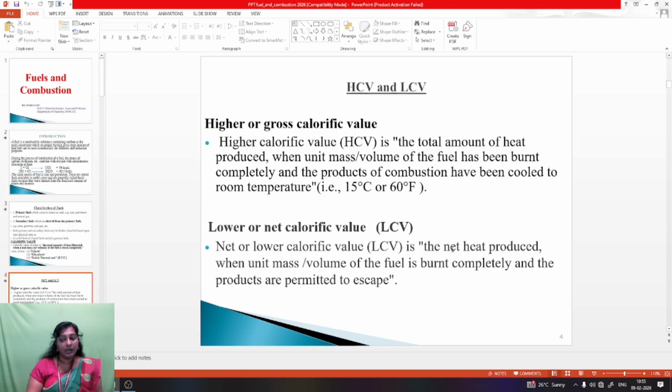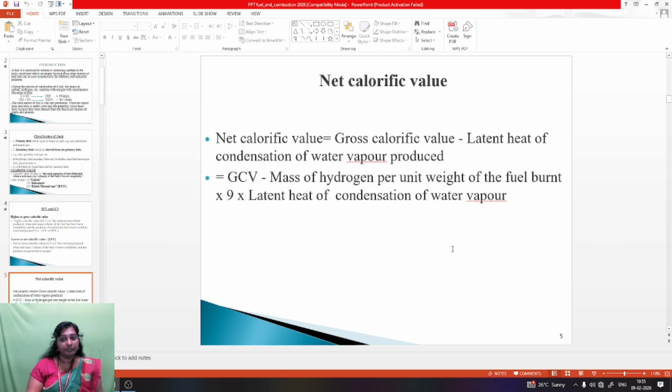Then lower or net calorific value. Net or lower calorific value is the net heat produced when a unit mass or volume of the fuel is burned completely and the products are permitted to escape. What is the formula of net calorific value? The net calorific value is equal to gross calorific value minus latent heat of condensation of water vapor produced, that equals GCV minus mass of hydrogen per unit weight of fuel burned into 9 into latent heat of condensation of water vapor.